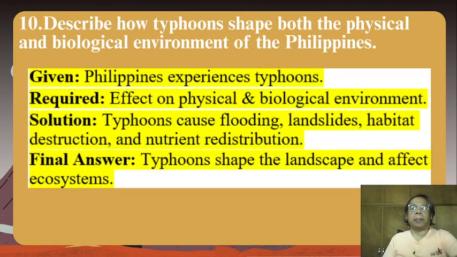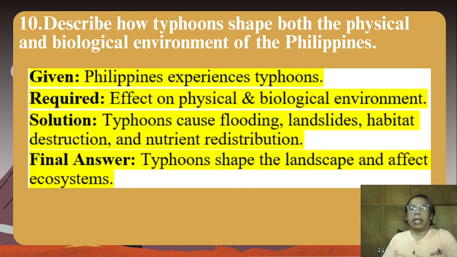Number 10. Describe how typhoons shape both the physical and biological environment of the Philippines. Given, Philippines experiences typhoons. Required, effect on physical and biological environment.